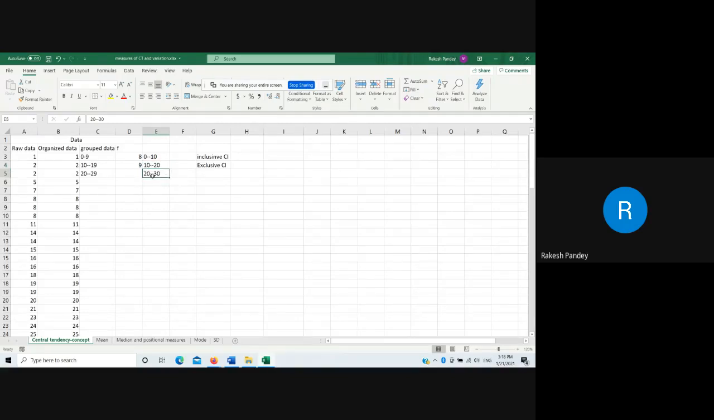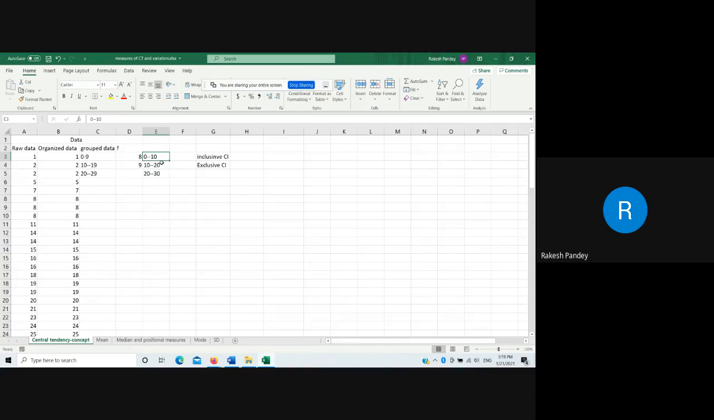So there are two types of class intervals. 0 to 9, 10 to 19: there is a gap of 1 here, and this helps us include the upper limit in the same subgroup. But when we have a continuous type of class interval like 0 to 10, 10 to 20, 20 to 30, then we are excluding the upper limit while counting the raw data. Any question at this point?